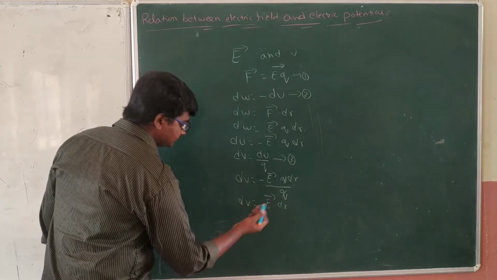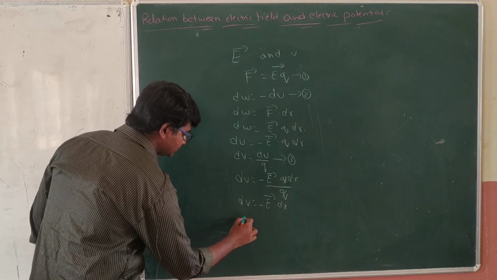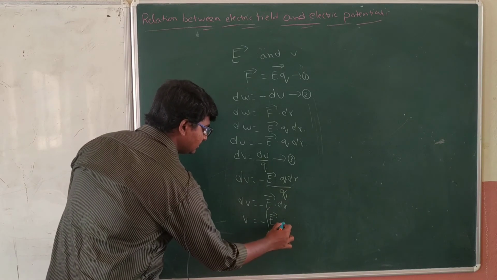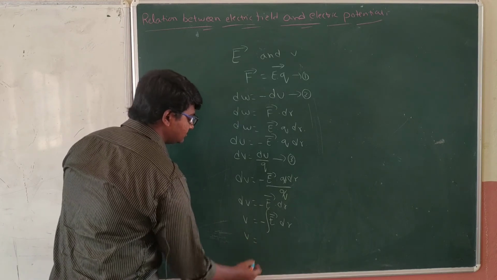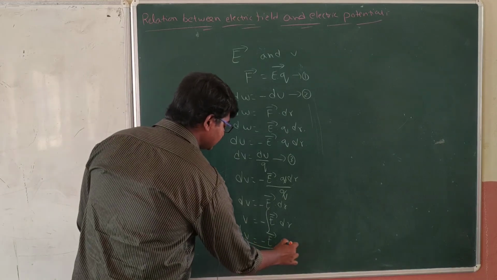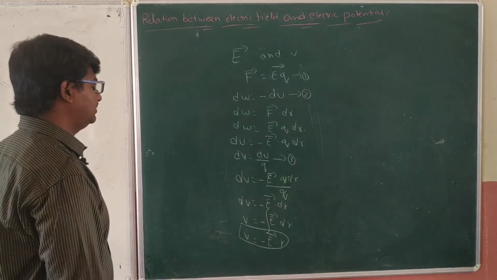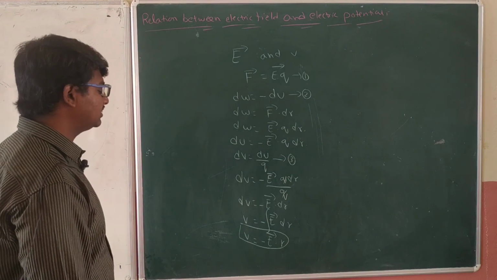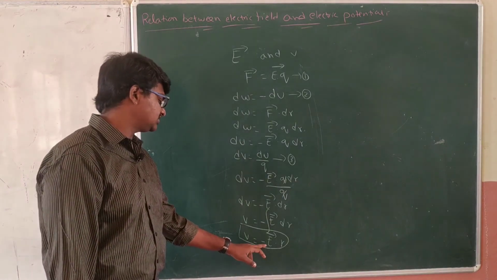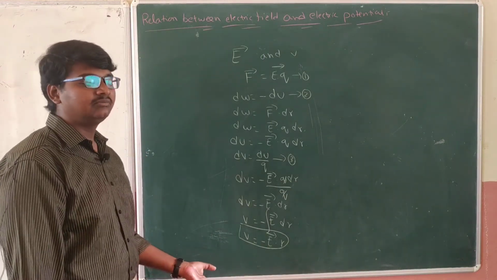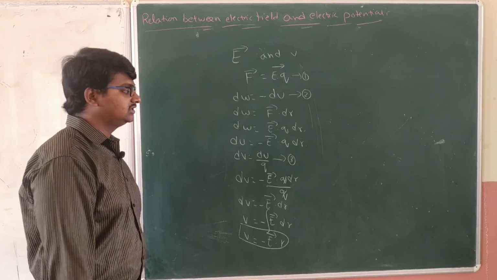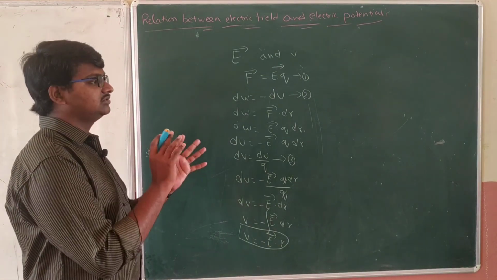Now integrating on both sides, we get V is equal to minus E bar integral dr, so V is equal to minus E bar dot r. That's it. This is nothing but the relation between electric field and electric potential. V is equal to minus E bar dot r, where the minus represents the direction only. Or else you can simply consider V equal to Er also. This will be used in many problems to solve them easily.